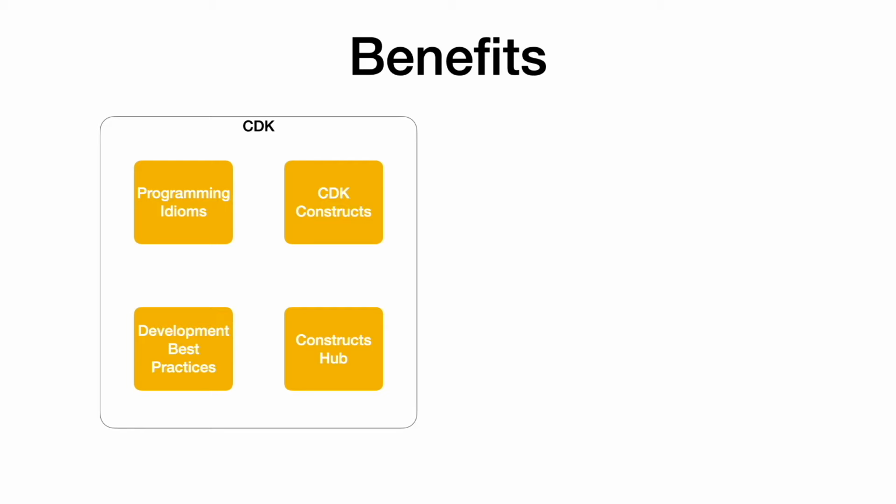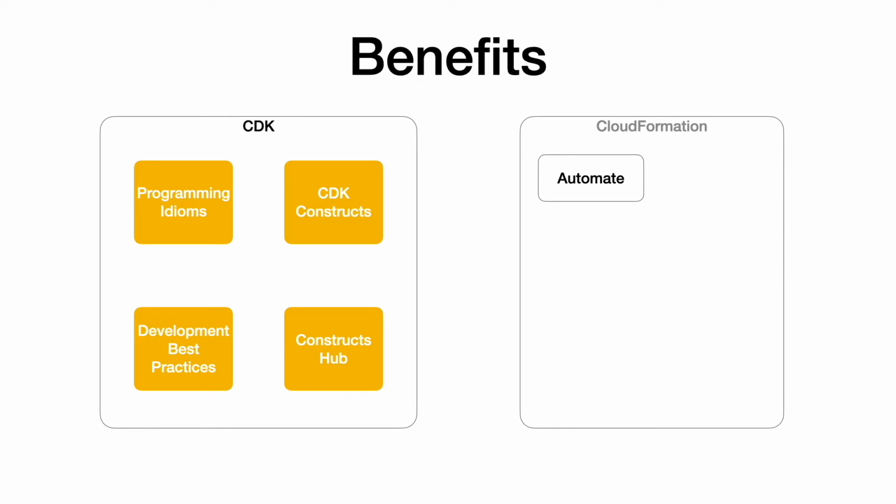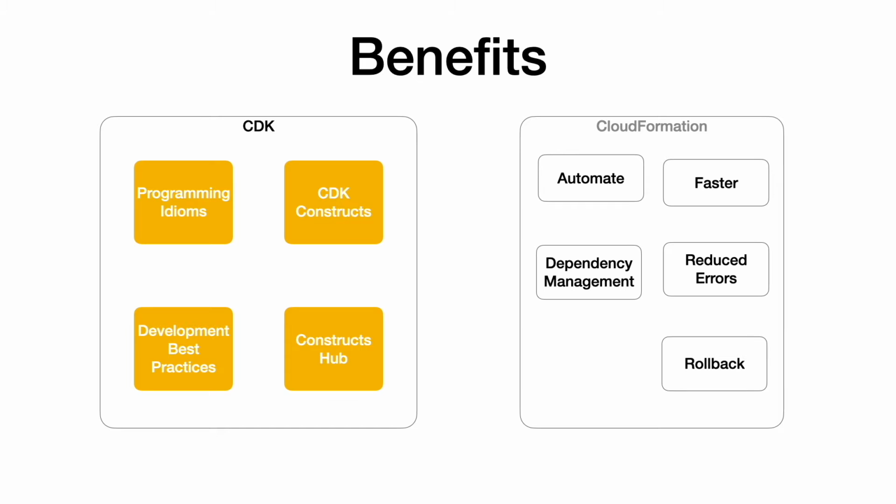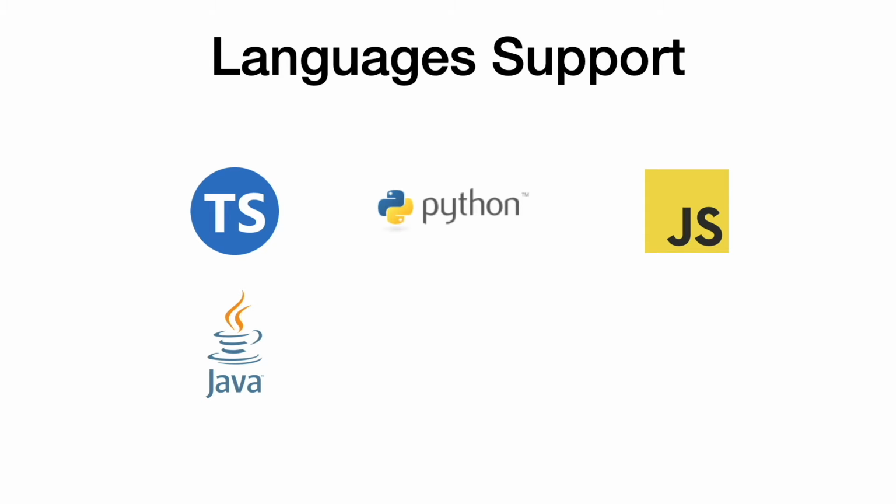An important thing to note here is that the CDK framework is built on top of AWS CloudFormation, which means you get all the advantages CloudFormation already offers to you, which includes automated infrastructure provisioning, faster deployments, reduced errors in deployments as they are automated, dependency management, rollback, and versioning. CDK currently supports six programming languages, including TypeScript, JavaScript, Python, Java, C# or .NET, and Go.